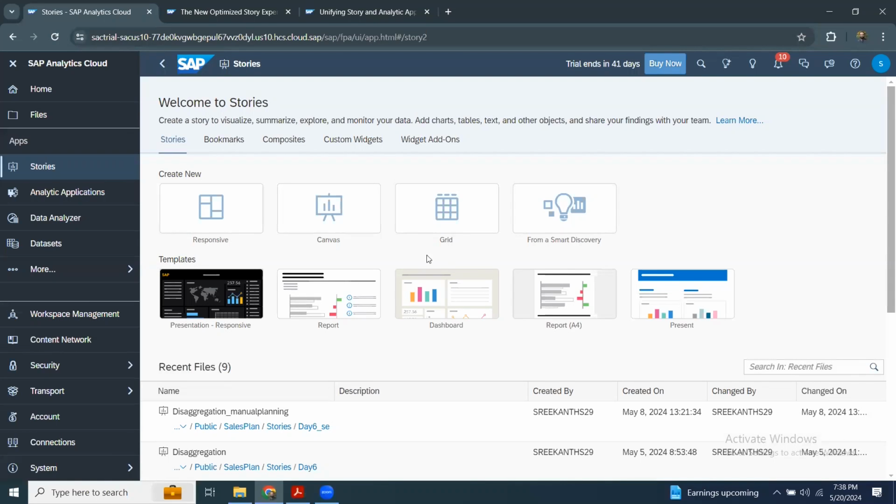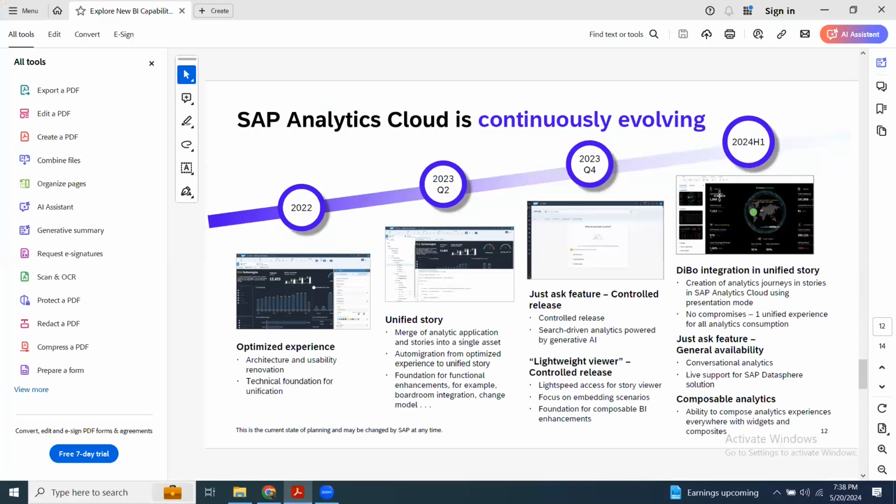You wanted to see some background of unified design experience from TechEd 2023. This slide is from the BI roadmap, or evolution, of Analytics Cloud. You can see in 2022 the optimized experience was introduced, and then in 2023 Q2, or quarter two, the unified story feature was introduced. With that, analytical application and stories come into a single UI interface. So the story can have both features included as part of the optimized experience. So that is the background.